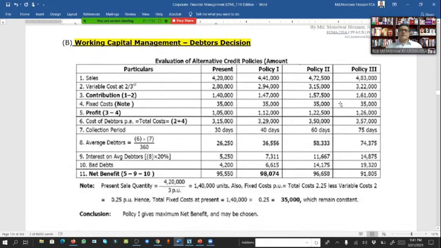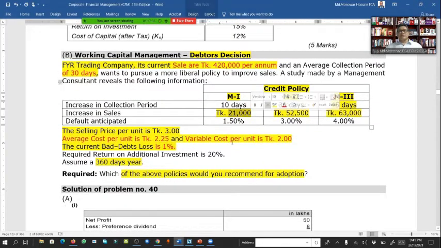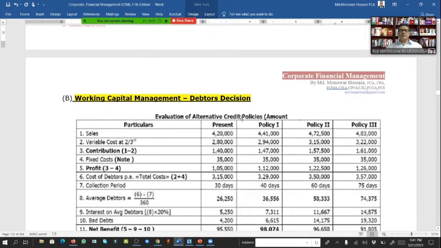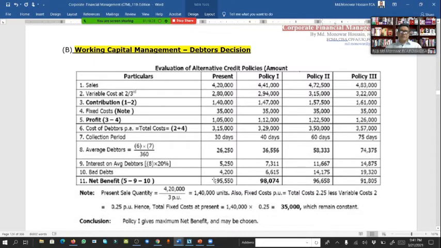Now we have to see the other 3 policies, which policy gets more benefit based on the calculation. So here policy 1, sale increase 21,000, and second increase 52,000 and 63,000. So we have to add 4,20,000 plus that increase amount with each of the 3 plans separately. And cost is, because per unit variable cost is taka 2. So this way all calculation is the same way as we described in the present condition.